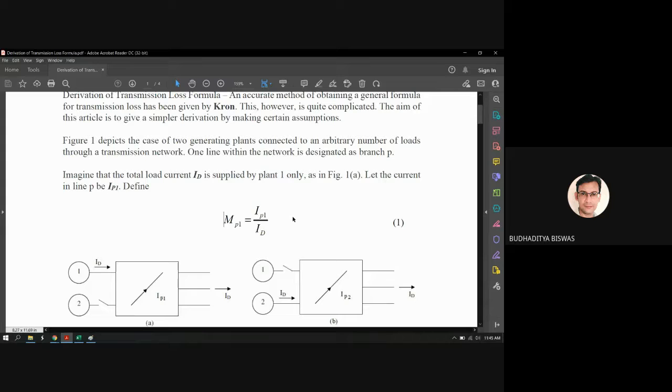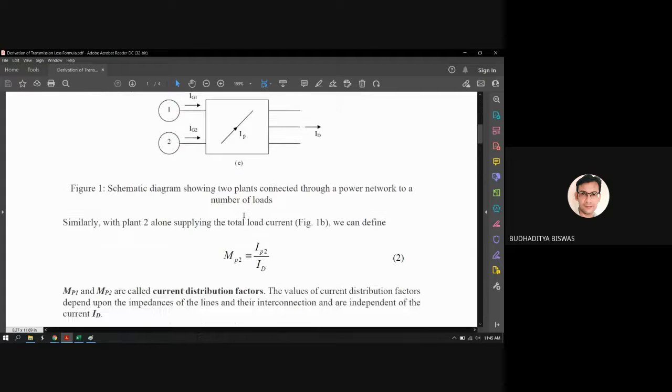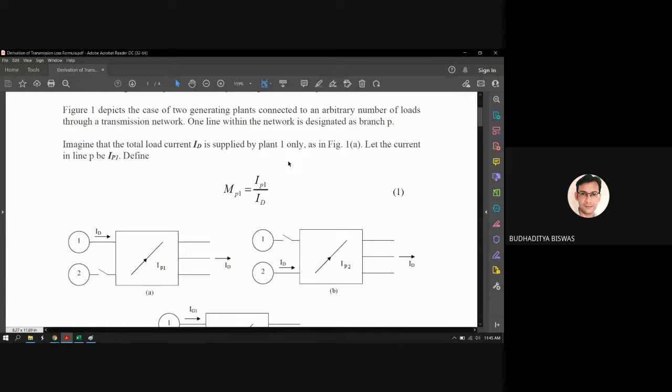Which is equal to MP1 equals IP1 by ID. What is this one? This one, MP1 and MP2, is called the current distribution factor. That is the term. These critical terms are used in Power System 3, but actually the meaning is simple. Current distribution means it's actually the current divider rule.